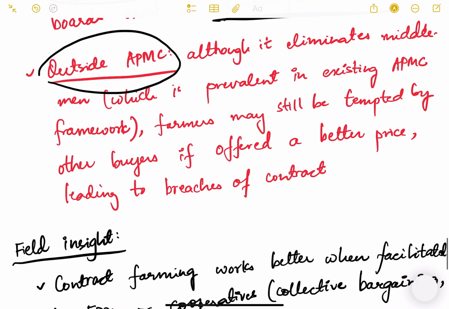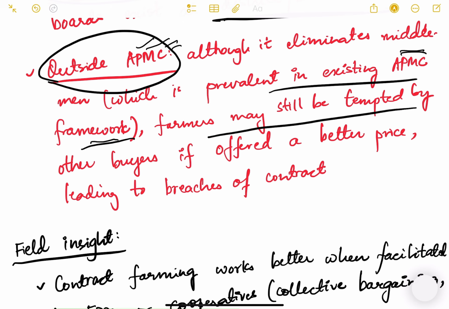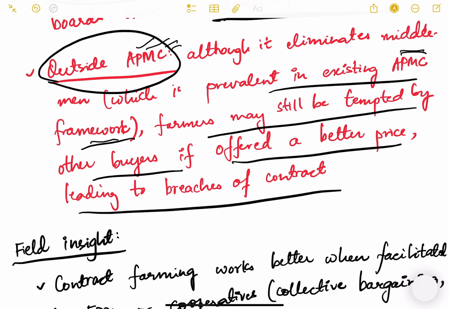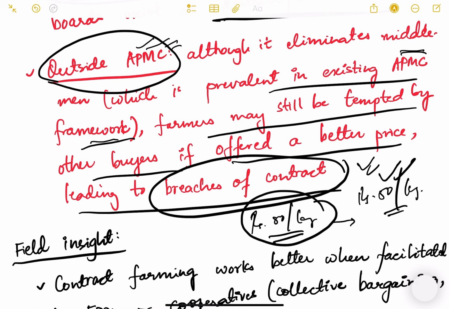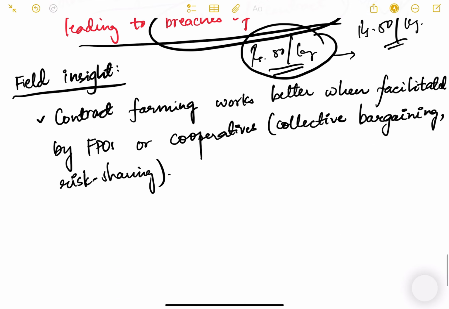Also, it is outside the APMC. APMC is Agriculture Produce Marketing Committee. Although it eliminates the middlemen, which is prevalent in the existing APMC framework, farmers may still be tempted by other buyers if offered a better price, leading to breaches of contract. So say for example that the company will buy at 50 rupees per kg, but when the harvest season comes, the market rate is 80 rupees per kg. Farmers may be tempted to sell in the open market at 80 rupees rather than giving it to the contract holder. So there may be a breach of contract, and then further legal problems will come up.